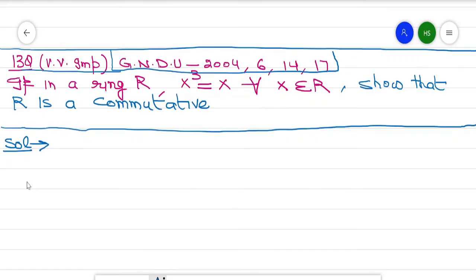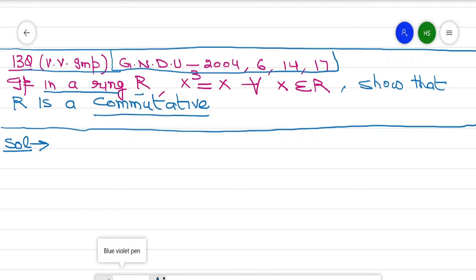Now next is again a very important question, from Guru Nanak Dev University 2004. The statement of the question is, if in a ring R the property x cube equals x holds for every x belongs to R, then show that R is a commutative ring.